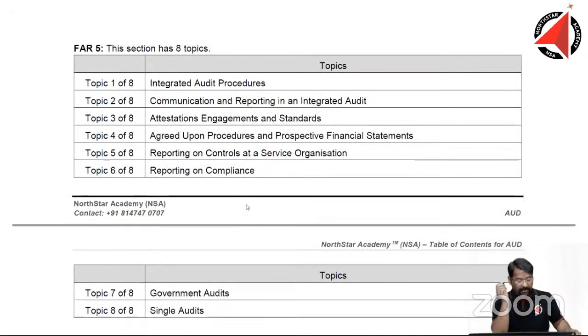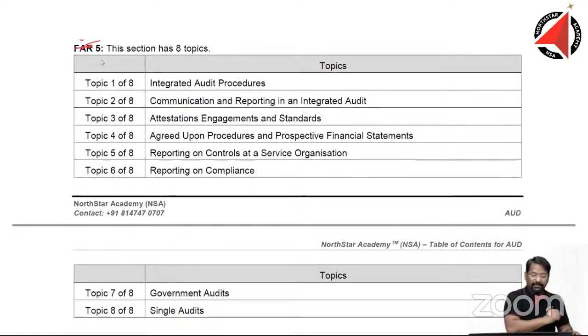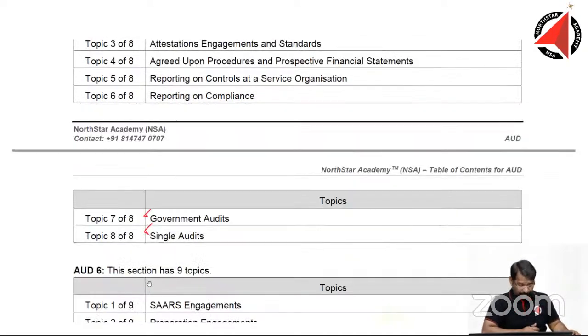Then we have Audit 5. This is not FAR. This is Audit 5, and we had 8 topics. Integrated audit procedures, communication, and some new areas, not so new, but some of these are very new, which you may not have heard of, like government audit, single audit. These are something that we have never come across in the Indian context, right?